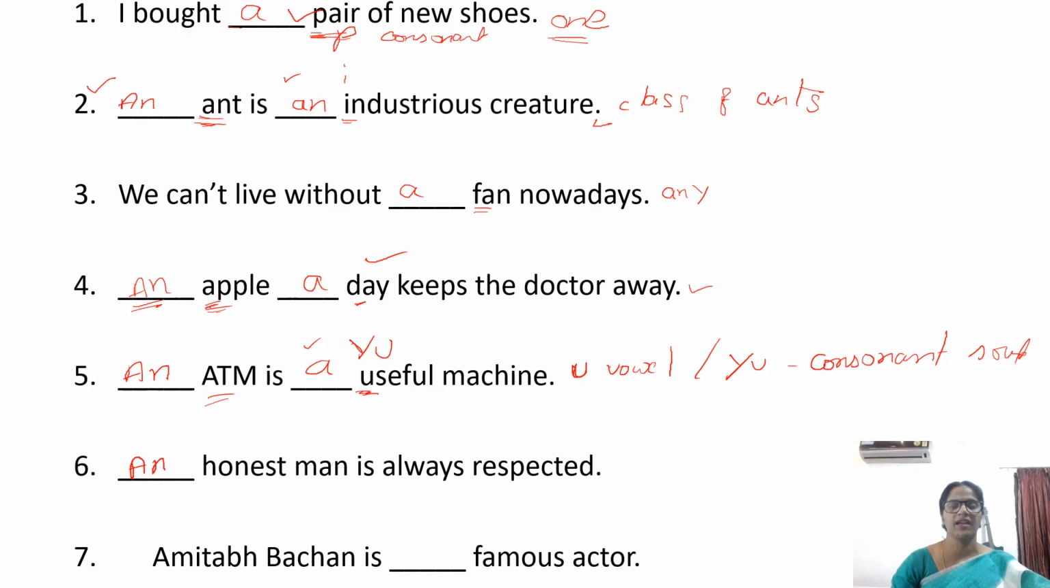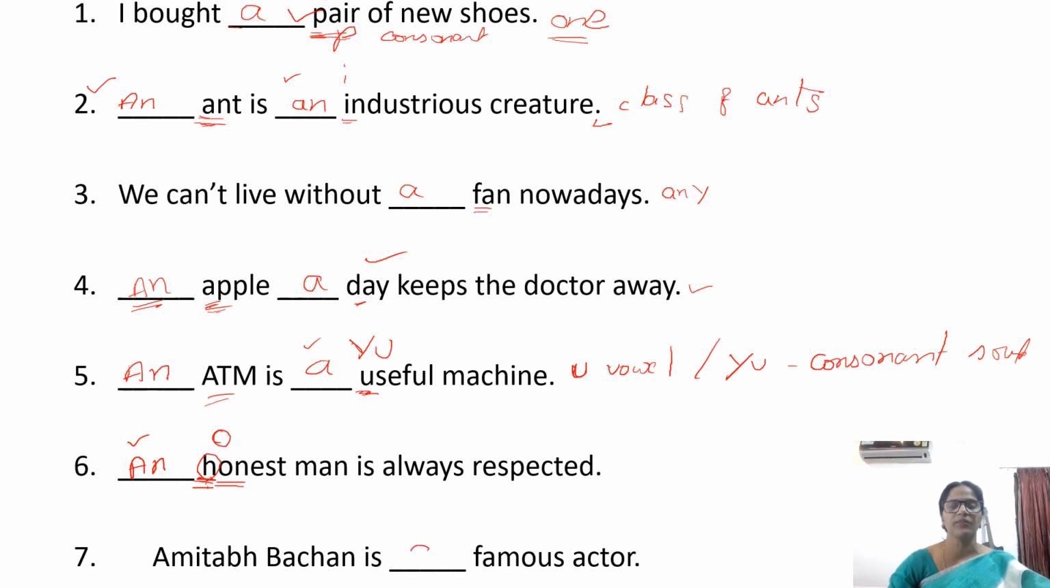An honest man. Any honest man. This honest man represents all honest people. So, an honest man. Here, though the first letter is H, a consonant, the sound is an o sound. H is silent, right? And o is a vowel sound. An honest man is always respected.